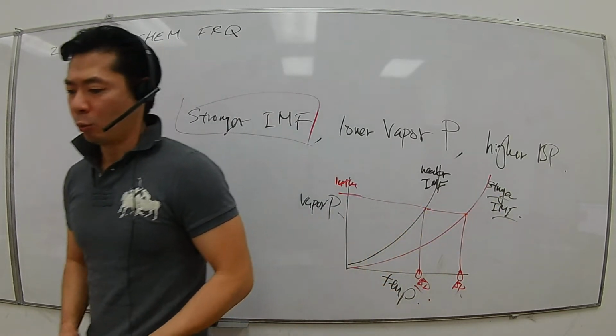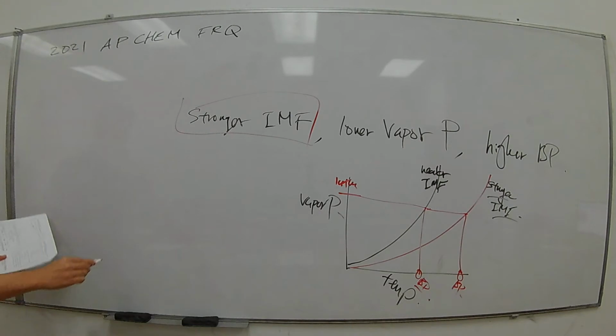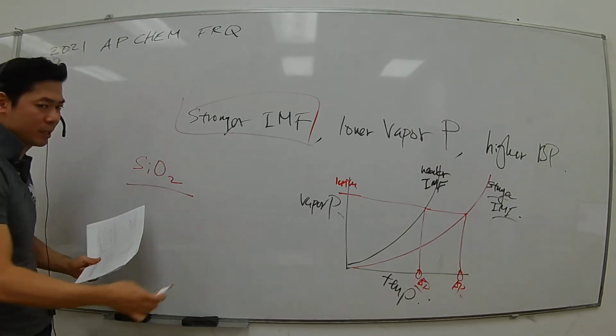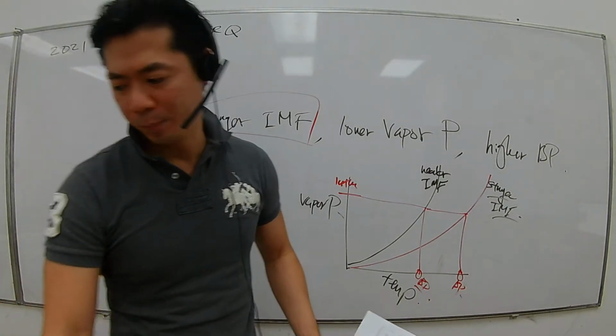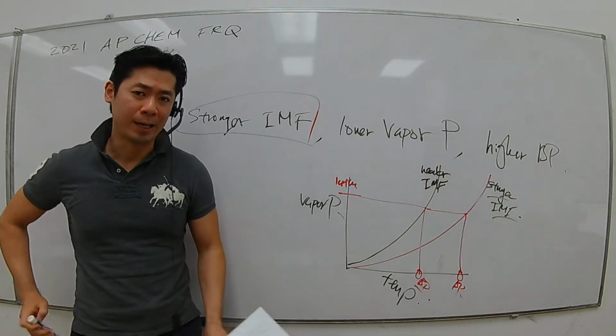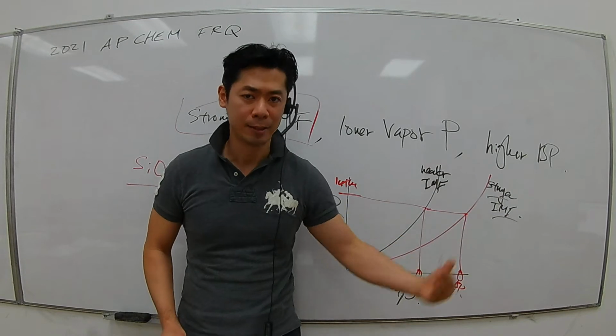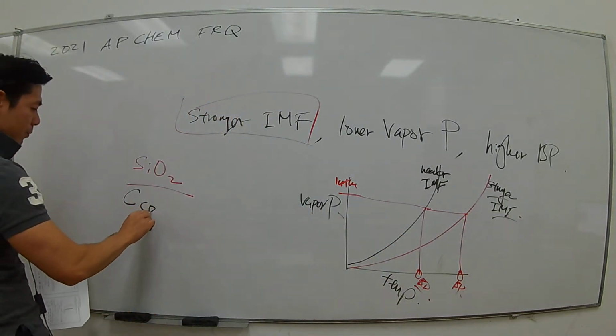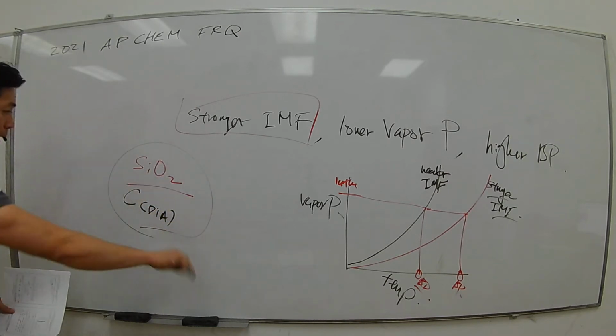But one thing you have to understand is that SiO2, silicon dioxide, is an example College Board gives you a lot of what we call a network solid, such as diamond, which is carbon.